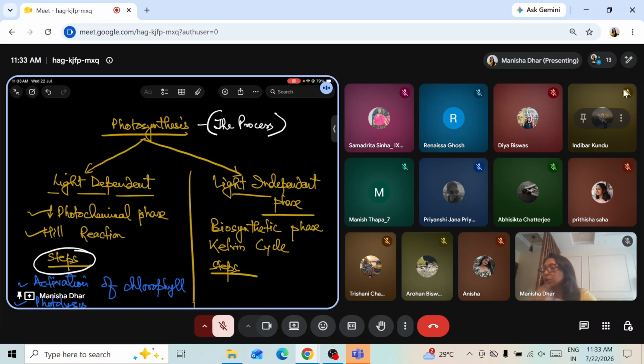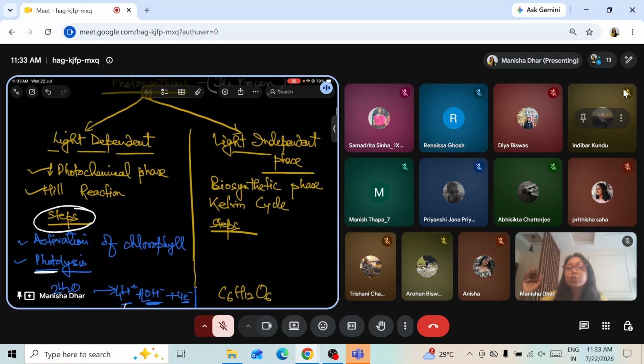So how does this whole process occur? This light dependent phase and light independent phase. Light dependent phase, we also call it photochemical phase, whereas light independent phase, we call it biosynthetic phase. Why is it so? Light dependent phase means it needs light at every step for all the reactions to occur. Whereas light independent phase is the biosynthetic phase, that is, glucose is formed and it does not require light. Light is not required.